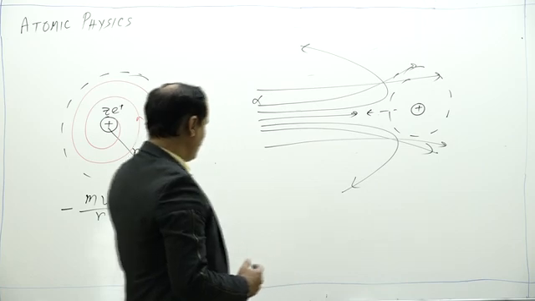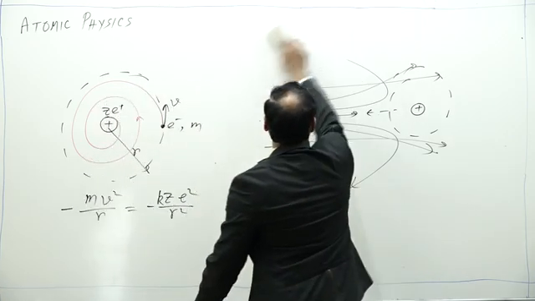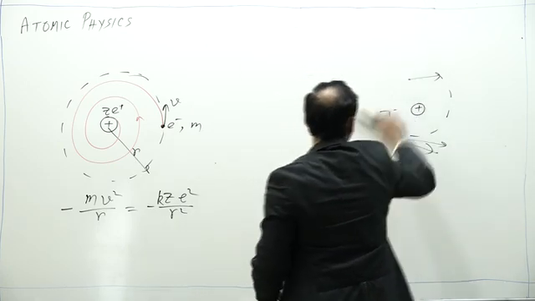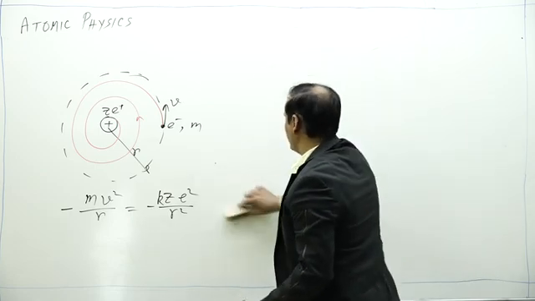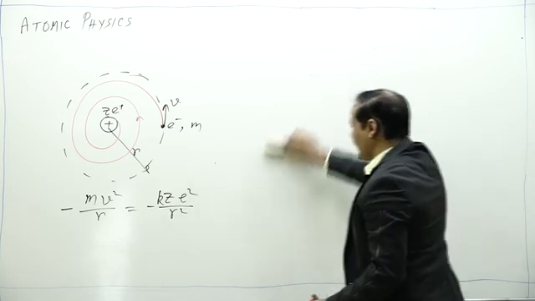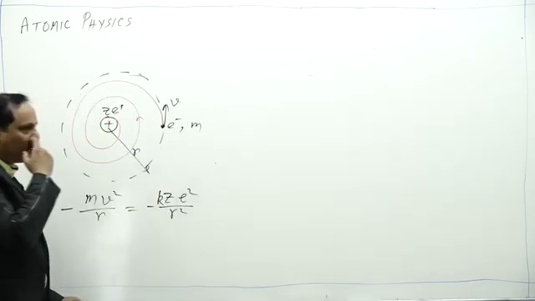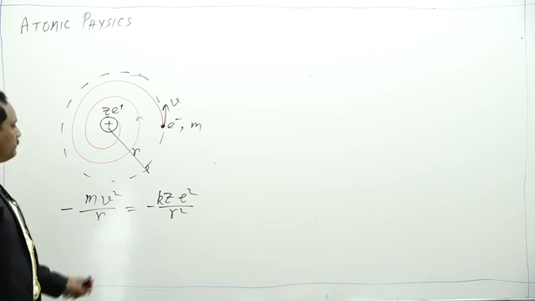So now came Bohr's atomic model. What did Bohr say? Bohr could not explain those things, but he assumed something from the experimental outcome of the hydrogen spectrum. He gave some hypotheses. There are three postulates given by Bohr.